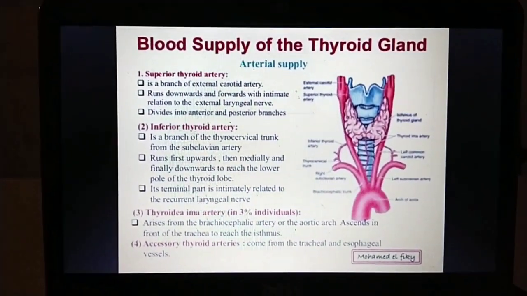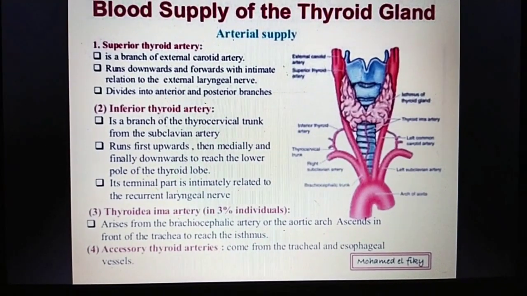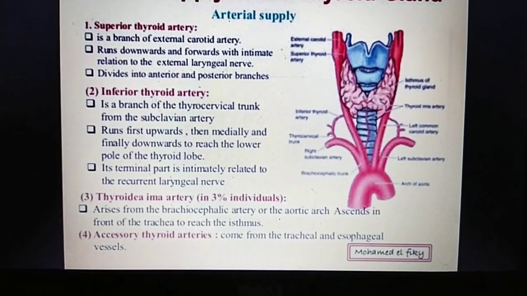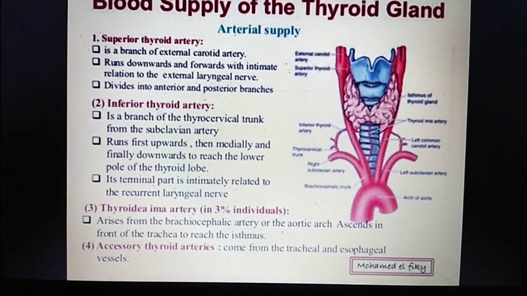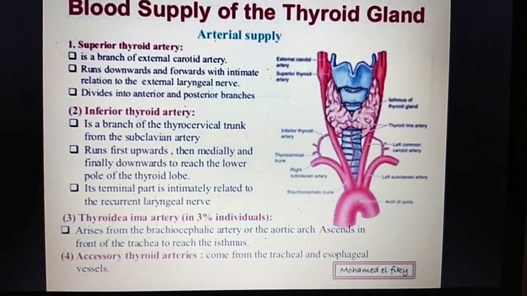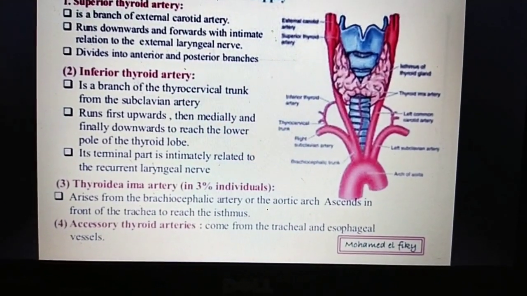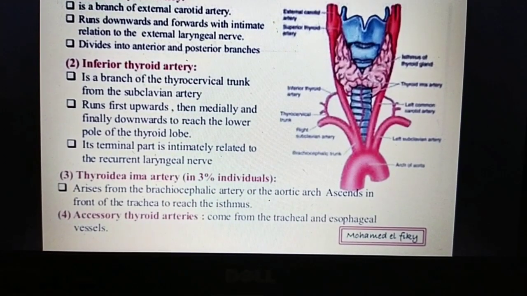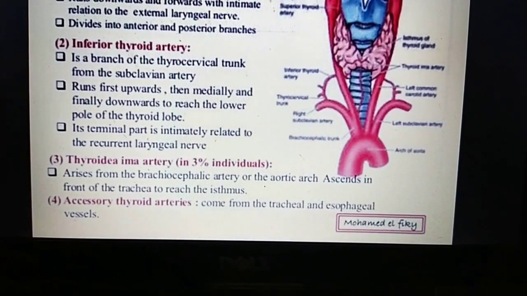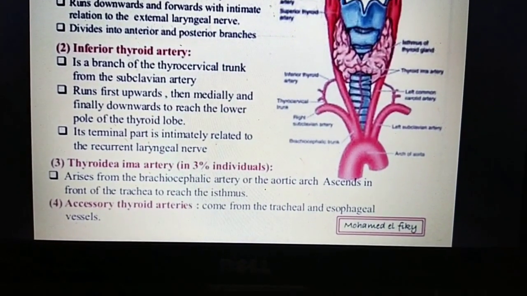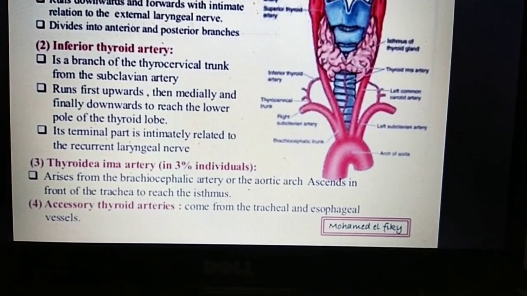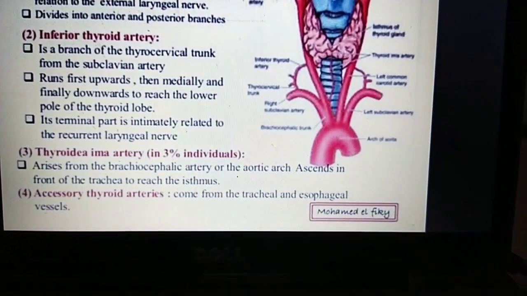This is the blood supply of the gland. The superior thyroidal artery is a branch of the external carotid artery. It runs downwards and forwards in intimate relation with the external laryngeal nerve, and divides into anterior and posterior branches. The inferior thyroidal artery is a branch of the thyrocervical trunk from the subclavian artery. It runs first upwards, then medially, and finally downwards to reach the lower pole of the thyroid lobe. The terminal part is related to the recurrent laryngeal nerve.